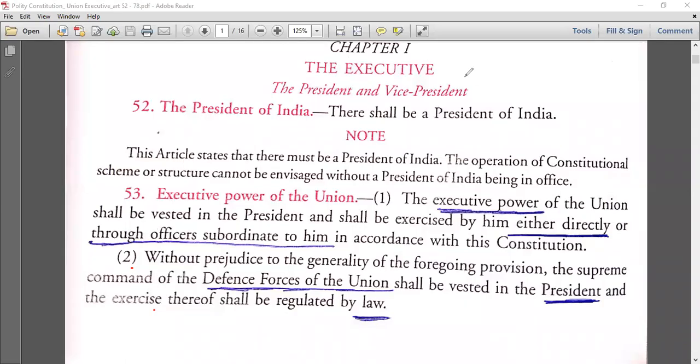So in the polity lecture, we'll be starting first with the president and vice president, that is the union executive. I've already covered the Supreme Court chapter and I've already covered the Parliament chapter.